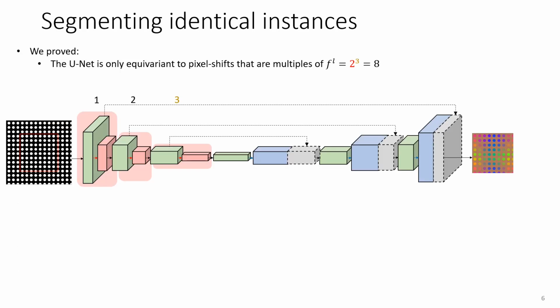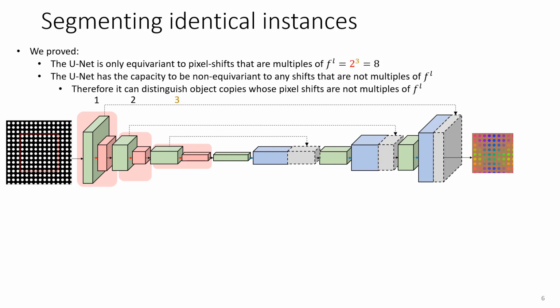We then tested this with a toy data set consisting of identical disks that are regularly spaced. The UNet that we used for this experiment had 3 levels. We proved that this network is only equivariant to pixel shifts that are multiples of f to the power of L, with f being the pooling window size and L being the number of pooling layers. For this particular UNet, f to the power of L equals 8 pixels, and this means that the network cannot distinguish object copies whose centers are multiples of 8 pixels apart from each other.